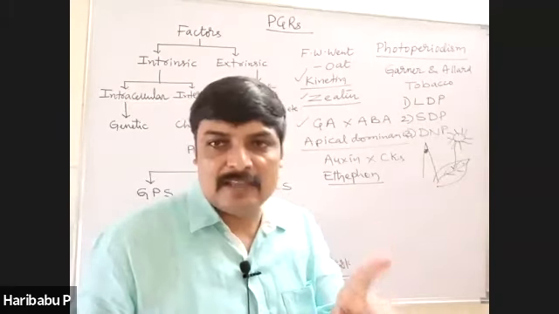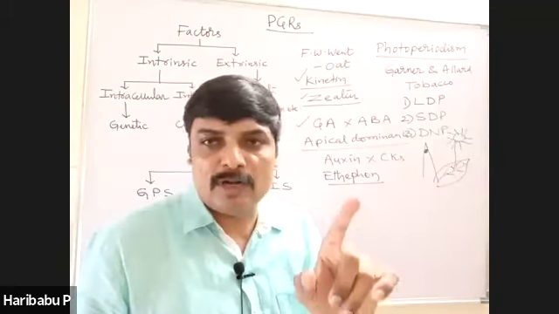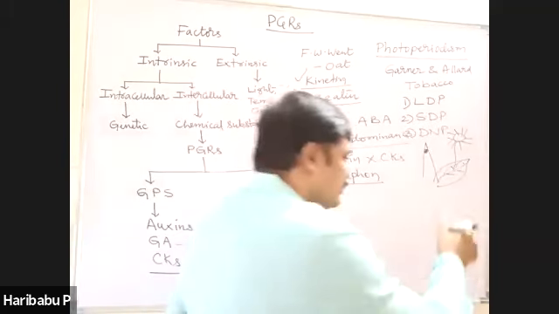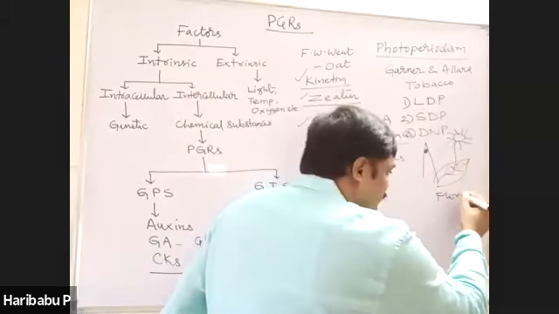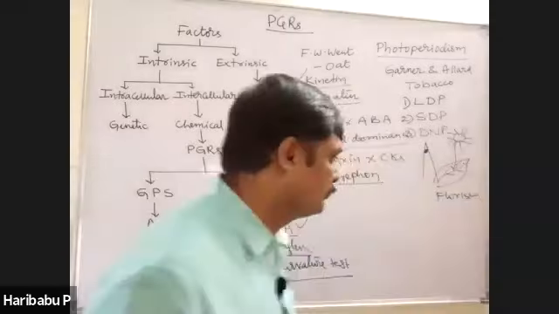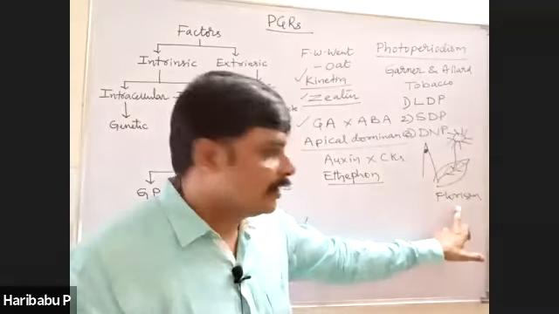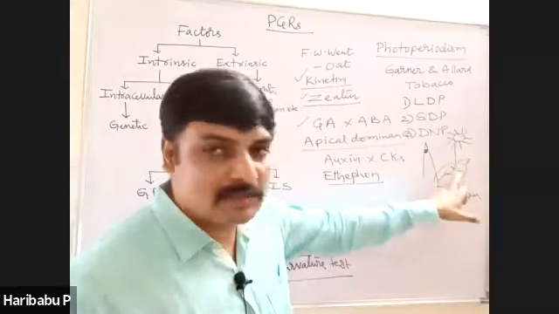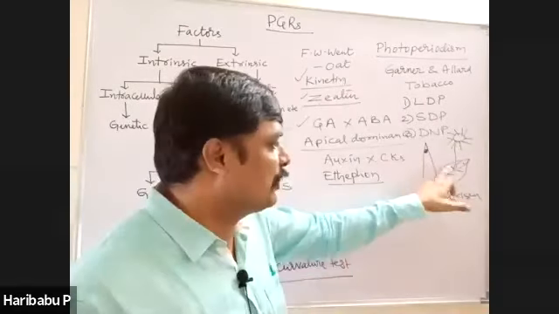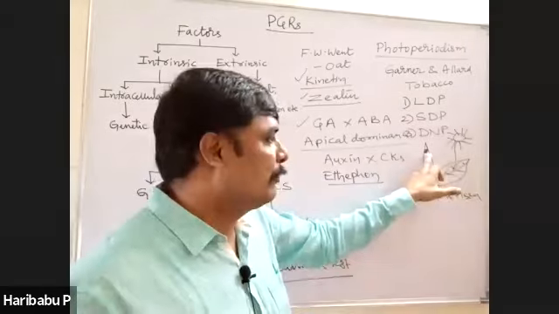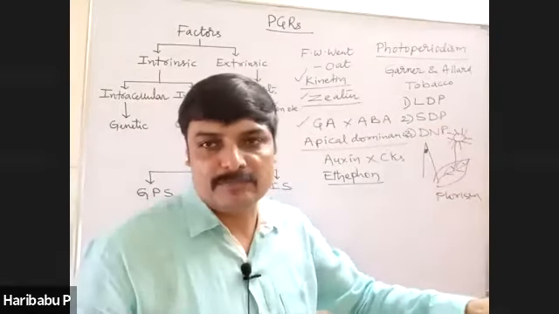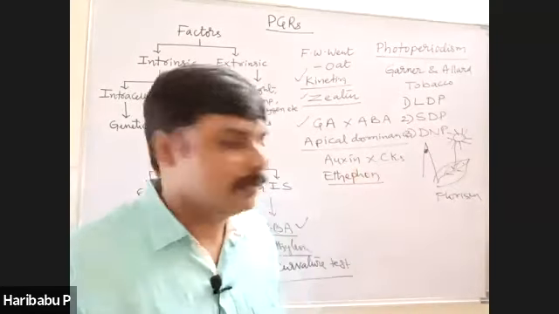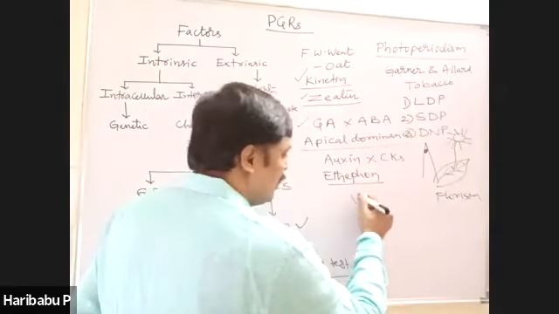As a result, in the leaf, a hypothetical hormone called florigen is synthesized. Florigen is supposed to be synthesized in the leaves when light falls, and this florigen moves from the leaves to the place where the flower is produced. That is very important. And next one is vernalization.